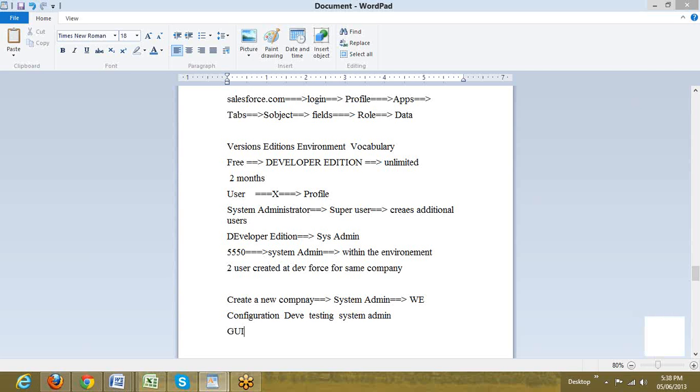Configuration is all graphical user interface. Development and testing is all scripting. System administration is again all graphical user interface. We don't have to know any commands, nothing. It is all point and click, drag and drop, such methodologies. So it's quite simple.